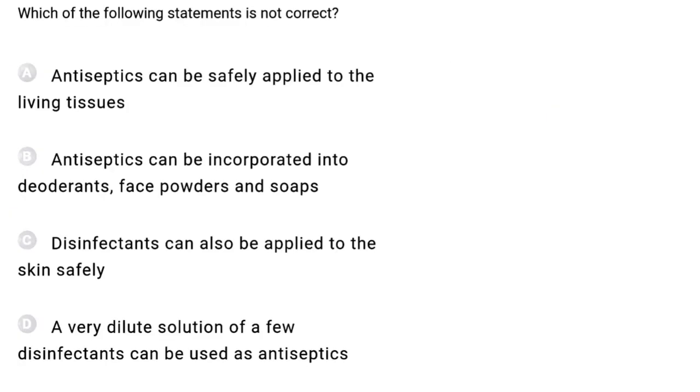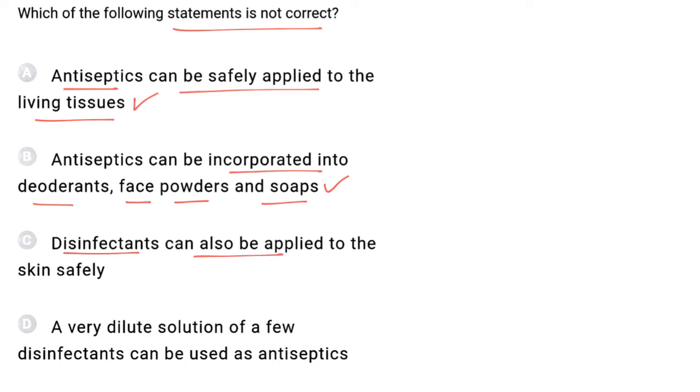In this question we have to find which of the following statements is not correct. The first statement, antiseptic can be safely applied to living tissue. This statement is correct. Antiseptic can be incorporated into deodorants, face powders and soap. Yes, this statement is also correct. Disinfectant can also be applied to the skin safely. This is incorrect. Disinfectants are used for non-living surfaces, so they cannot be used for skin, and hence the incorrect statement is written in C, and C is the correct option. A very dilute solution of a few disinfectants can be used as antiseptic. This is correct.